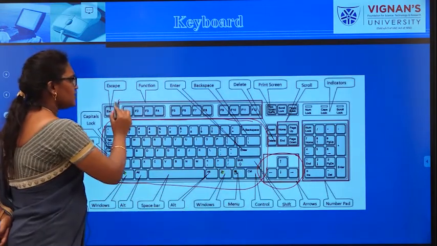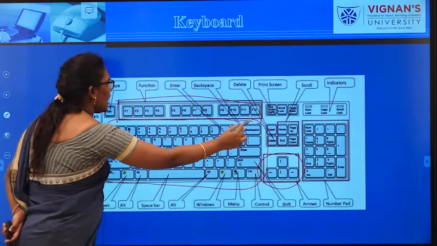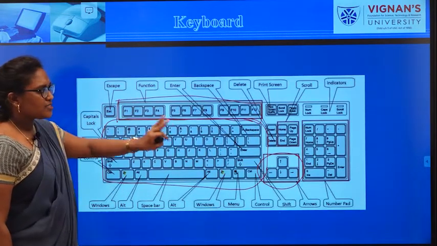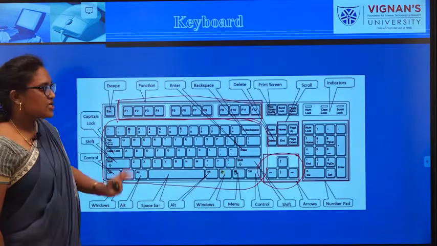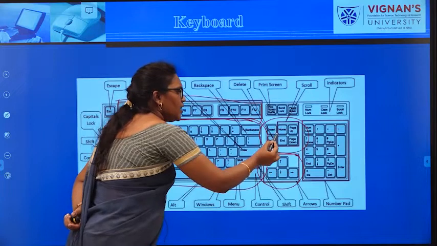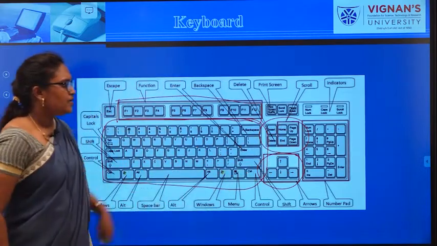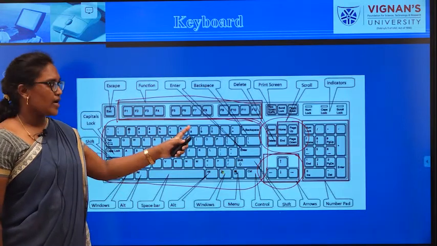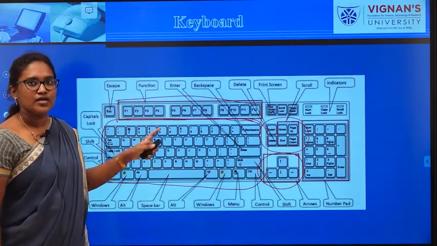The keys F1 to F12 are called functional keys. What are called special purpose keys? Special purpose keys are nothing but insert, home, page up, page down, delete and end. Rest of all keys you can identify from this layout.